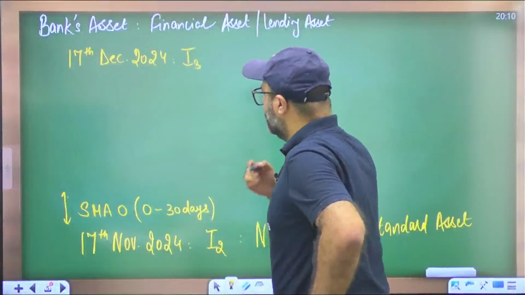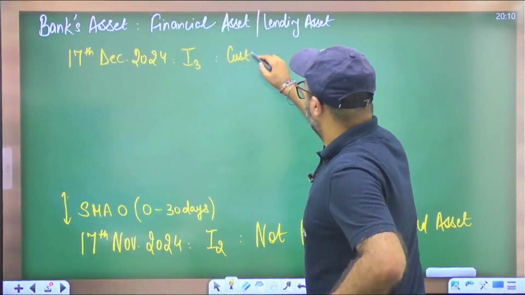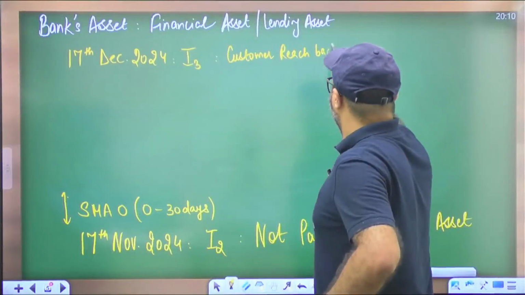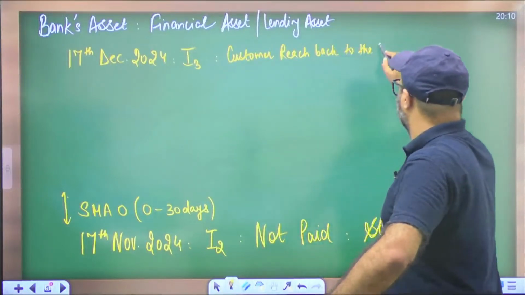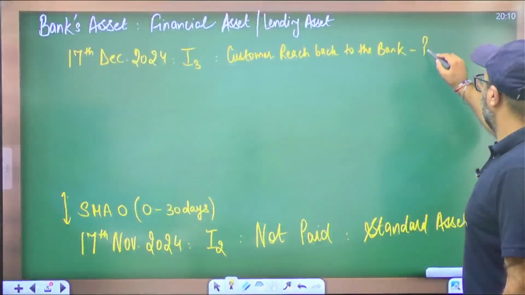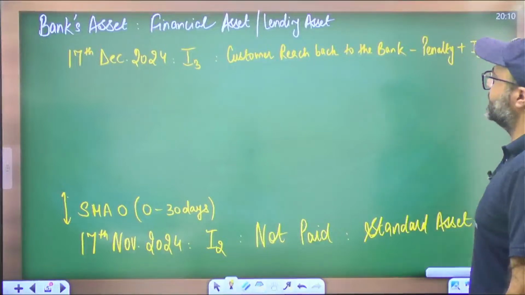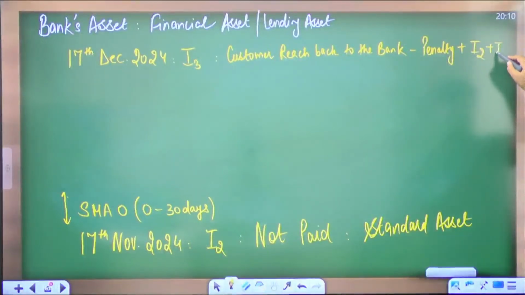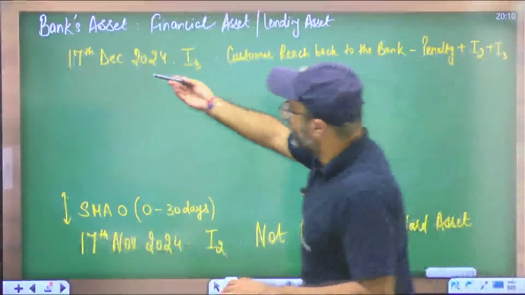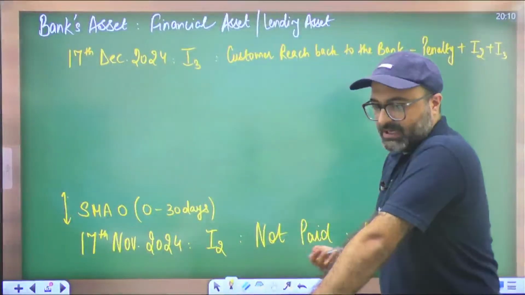What can happen? First, the customer can come back to the bank and say, sir, I'm really very sorry, I was not able to pay the previous installment. The bank will say, no worries, pay a penalty for not paying the last installment, then pay the previous installment, that is your second installment, and pay the third installment, and your account will again be termed as standard asset, and from today onwards it will again be marked as SMA 0.